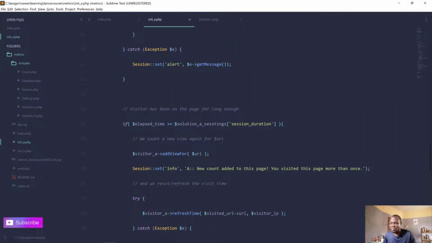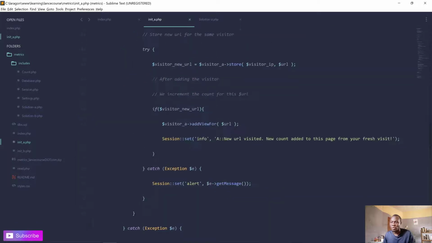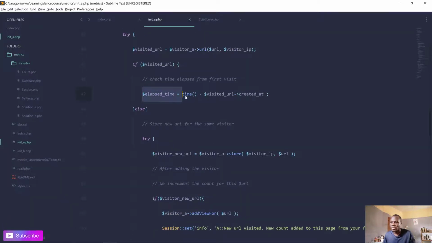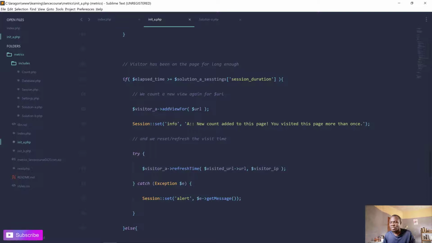And then, the visitor has been on the page for a long time. This is the case where we check that. I did a calculation here. We check the elapsed time compared to the first time he has been here, or I mean the session duration we set already in the settings. Remember that. If it is the 2 minutes, then we consider it's a new visit. So we add a new view for that URL and we indicate new count added to this page. You visited this page more than once.